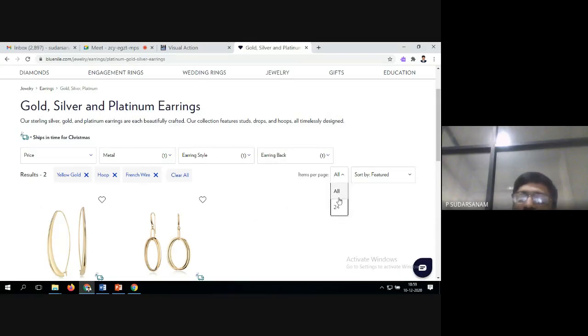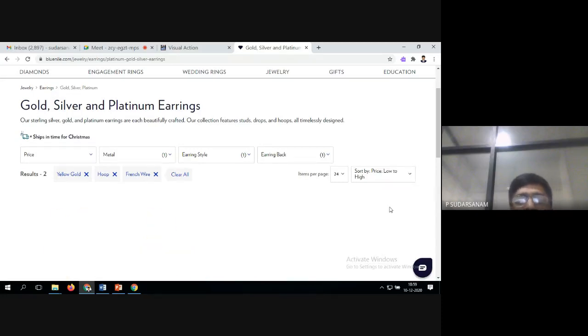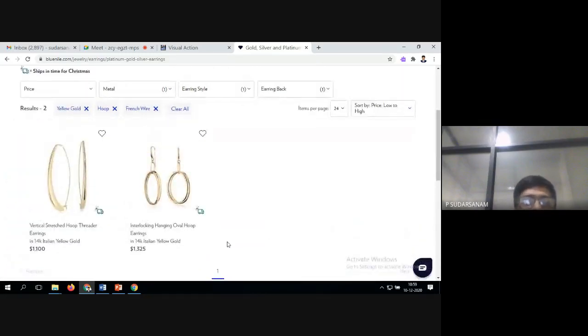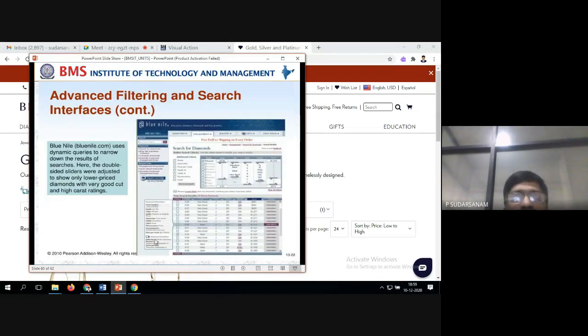And items, 24. If you take it, sort by low to high. Here it is available, see here, low to high. Only this much is available in this. Like this, you can go for all the options, view appointment, store. Many examples are there. This is the advanced searching. Filtering is nothing but you can search for the diamonds. Search for the diamonds, what all we have taken. Based on the prices also they have displayed it.